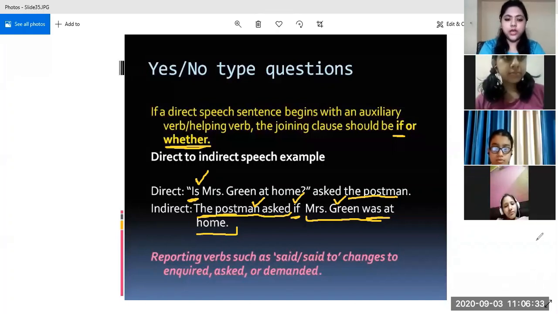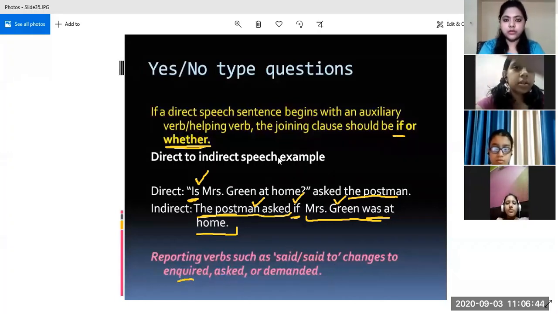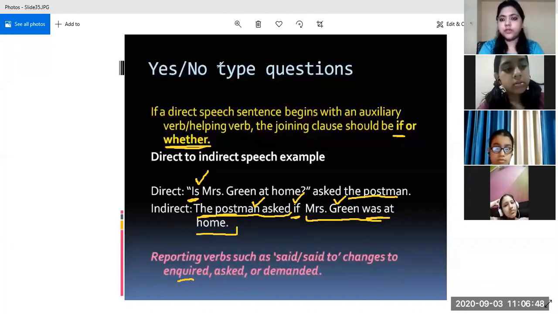All right. Now, I have already told you that reporting verbs such as "said" or "said to", in case of an interrogative sentence, change to "inquired", "asked", or "demanded". So this you will change according to the requirement of the sentence.